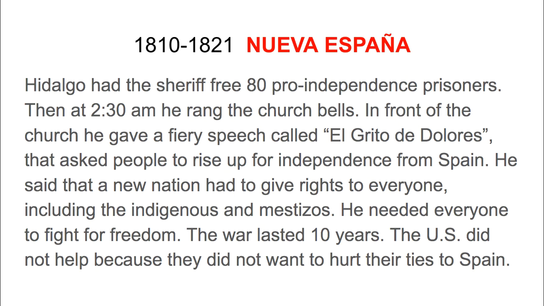He said that a new nation had to give rights to everyone, including the indigenous and mestizos. He needed everyone to fight for freedom. He needed more people to be able to fight this war. So he included the indigenous and the mestizos of New Spain. The war lasted 10 years. The U.S. did not help because they did not want to hurt their ties to Spain.